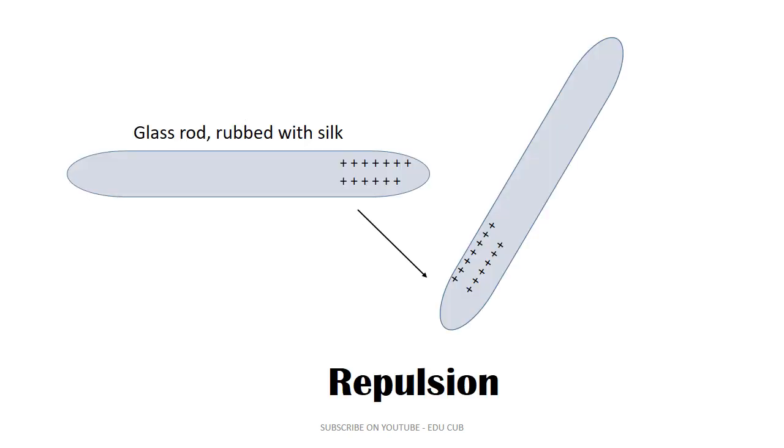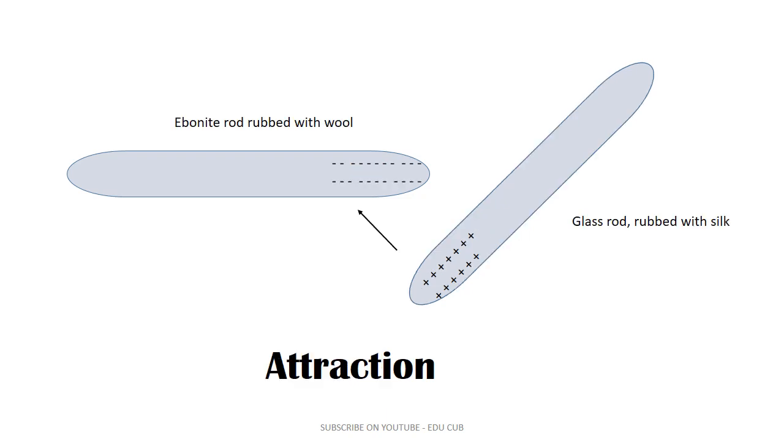Let's say the glass rod rubbed with silk, you can see some positive charges there. I have shown you by using the plus marks. Then another glass rod you can see here. It can be repulsion here. Then the ebonite rod with negative charges which was rubbed with woolen cloth, and another glass rod rubbed with silk cloth has positive charges. It means attraction.